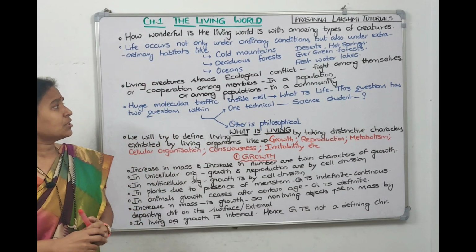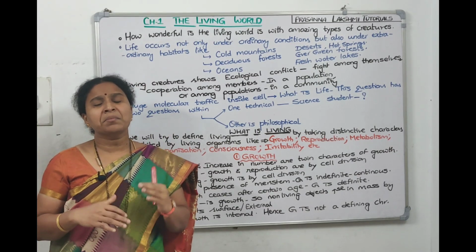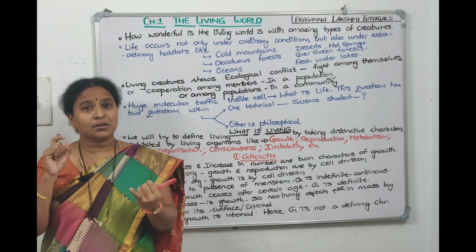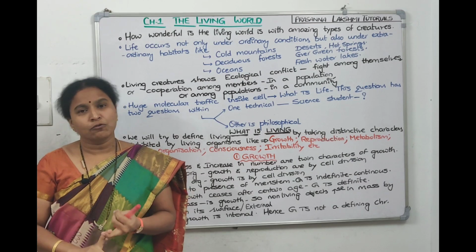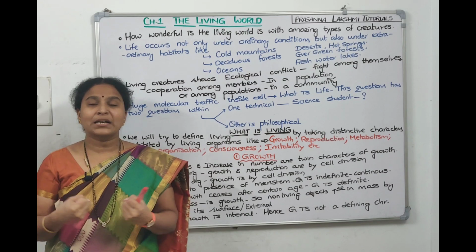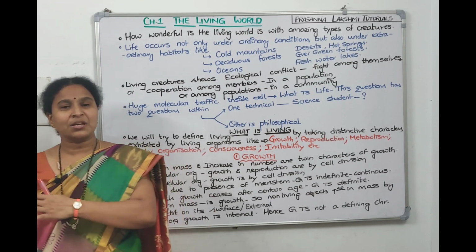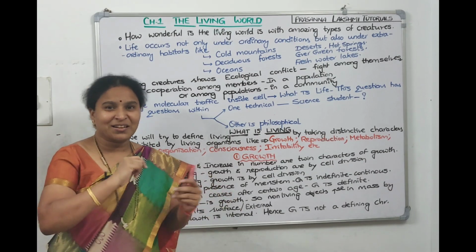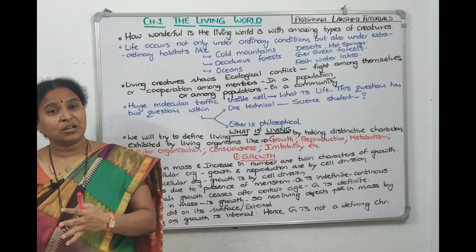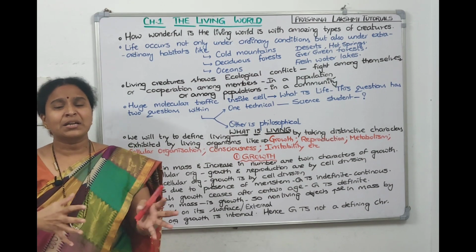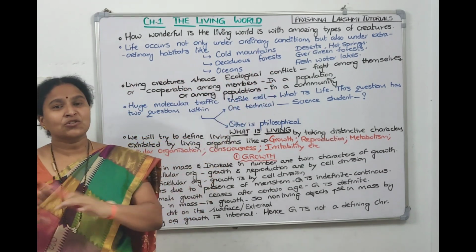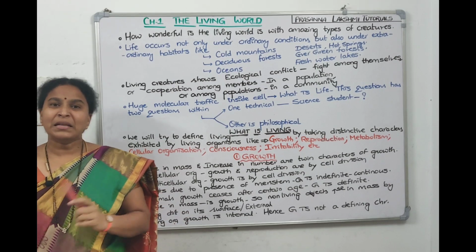Now, living creatures show ecological conflict. What do you mean by ecological conflict? They fight among themselves, either for a common shelter, or for food, or for mating behaviors. So ecological conflict means living organisms fight among themselves. If this is one extreme, the other extreme is they help each other. The organisms in a population help each other, and the populations within a community help each other. So not only are they present in extreme climatic conditions, they show extreme behavioral patterns also. They'll be helping, they'll be fighting.